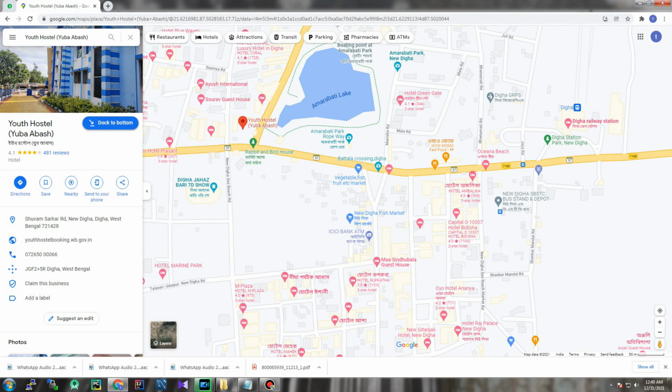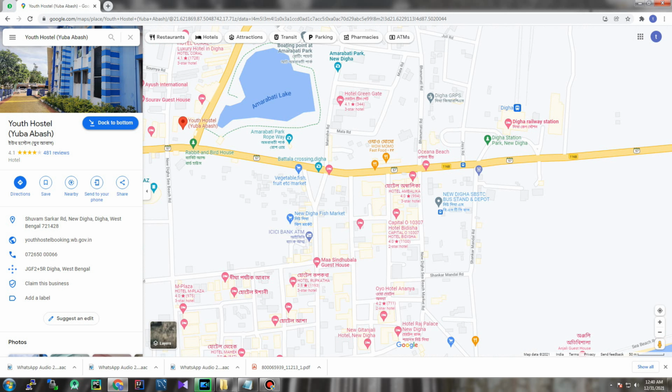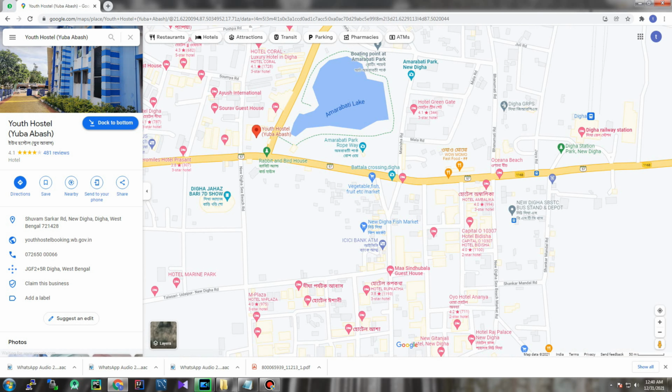It is also very near to the New Digha SBSTC bus stand and depot, which is just opposite the New Digha railway station. So the location is in a prime spot. If you want to visit the favorite places in New Digha, you can also visit them in just a simple walk. Now let's check out the different kinds of rooms inside the hostel.